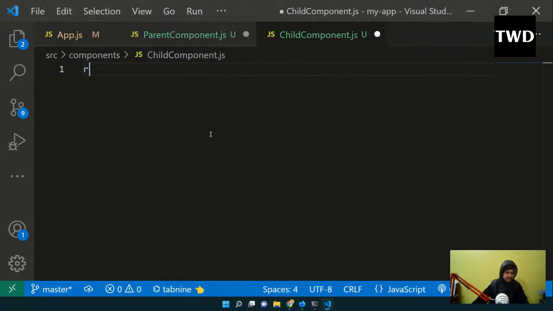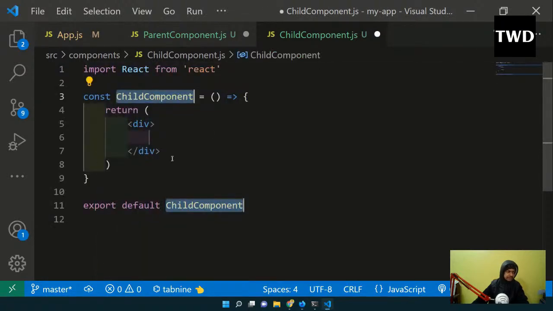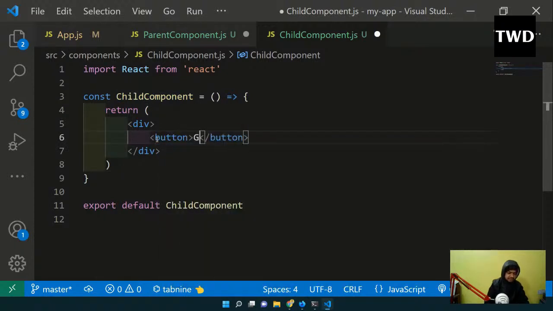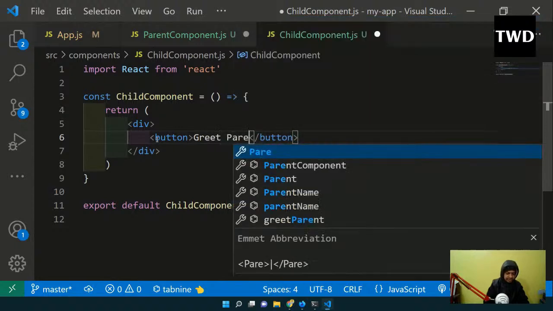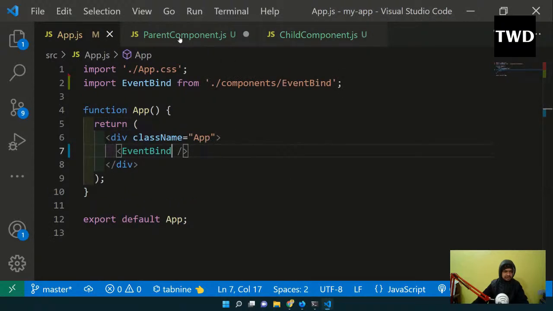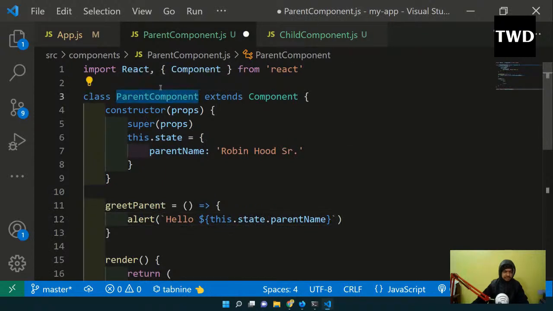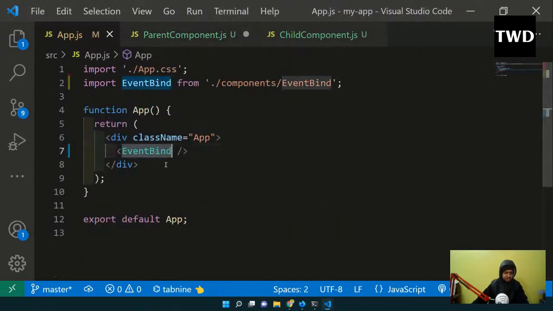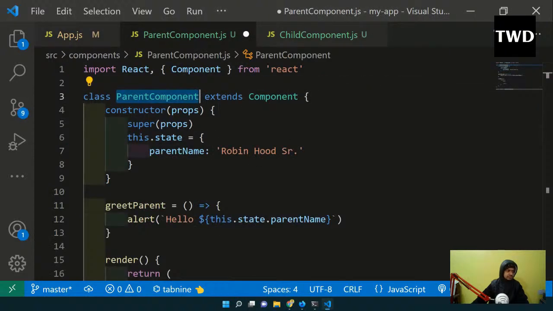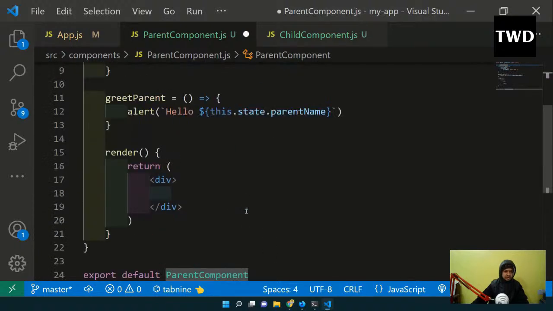I'm going to have RAFCE, and then here I'll have a simple button, greet parent. Okay, greet parent is there. Now in the app I will have this parent component. So let me have this parent component in the app, called parent component. This parent component will actually call the